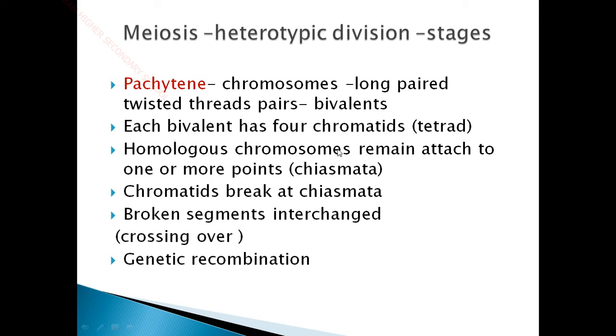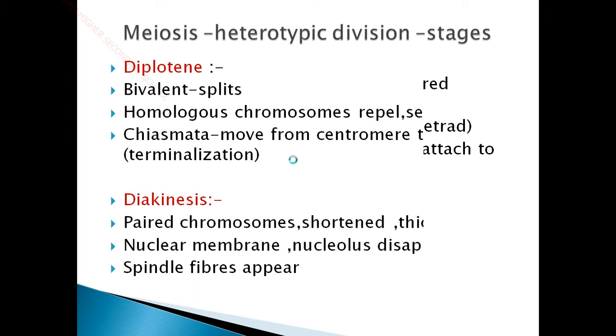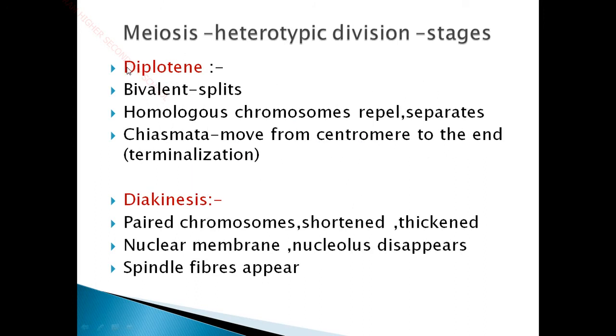Tetrad means 4 chromatids. These homologous chromosomes remain attached at one or more points called chiasmata, and the chromatids break at the point of chiasmata, and the broken segments are interchanged. The process is called crossing over. Once crossing over is completed, the genetic recombination process happens. The genes have been exchanged between the mother and father chromosomes. Clear, children? So pachytene is the stage where genetic recombination occurs. The crossing over takes place at the point called chiasmata. Chiasmata is the point of connection between the homologous chromosomes. Next, coming to the diplotene stage.